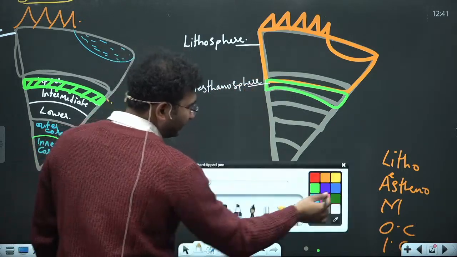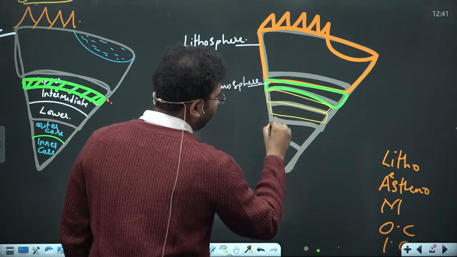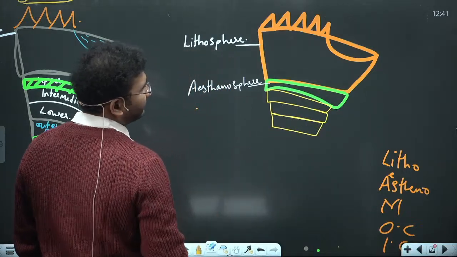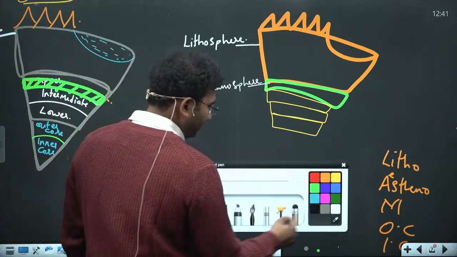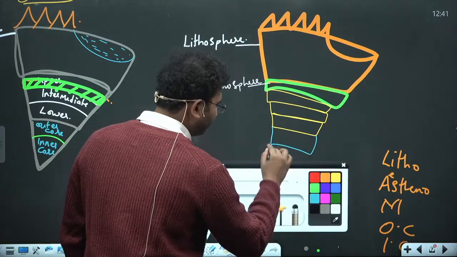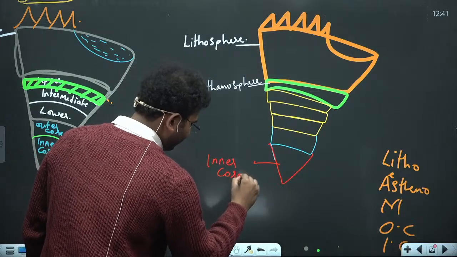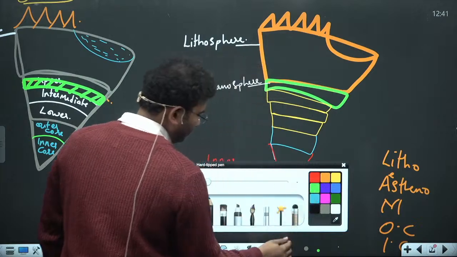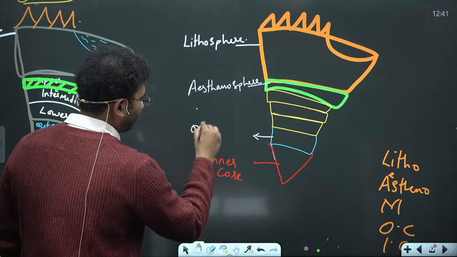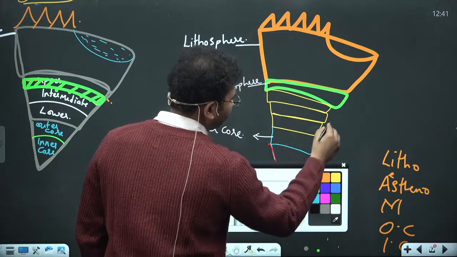Now in the mantle you have 3 different parts: upper mantle, intermediate mantle, and lower mantle. Broadly speaking, this is how the classifications are. Then you have the outer core, and then the inner core. This is the inner core, which is solid in nature, this is the outer core, and this is your mantle.